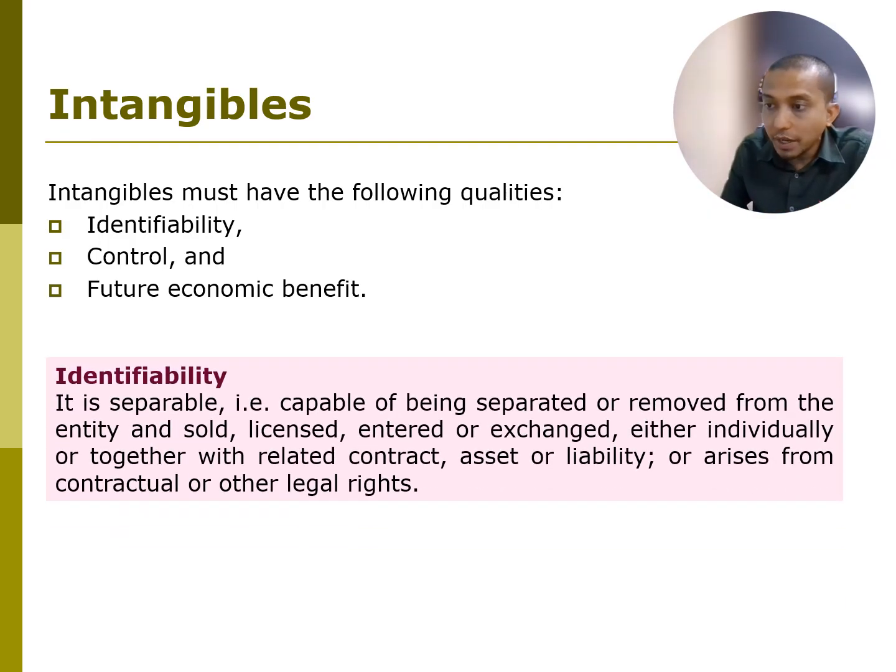Okay, all right. So identifiable. The first criteria is identifiable. It is separable, for example, capable of being separated or removed from the entity, which can be sold, licensed, or exchanged either individually or together with a related contract, asset or liability, or arise from contractual or other legal right. In other words, if you have this, you can sell it, you can license it, you can enter into an exchange of this. You can market this actually if you have this.